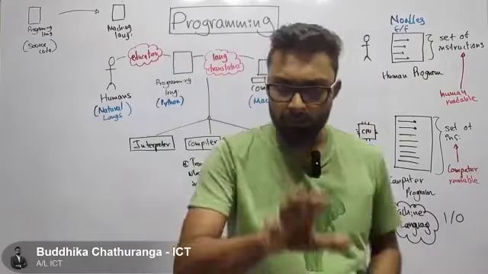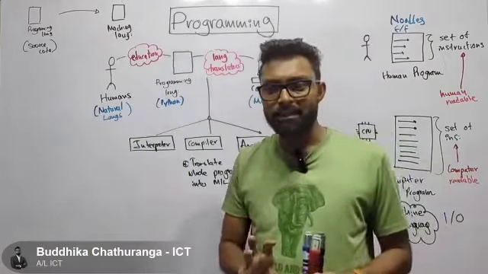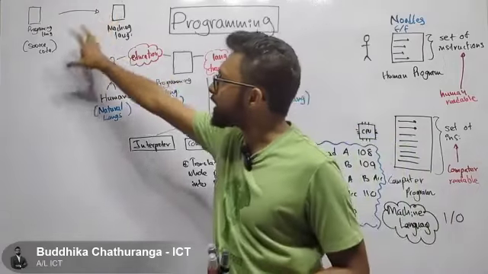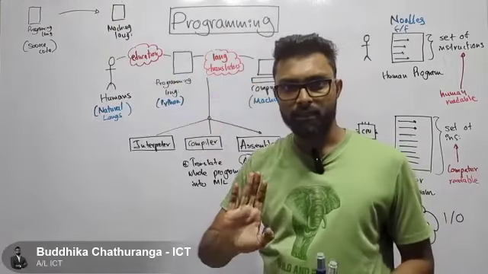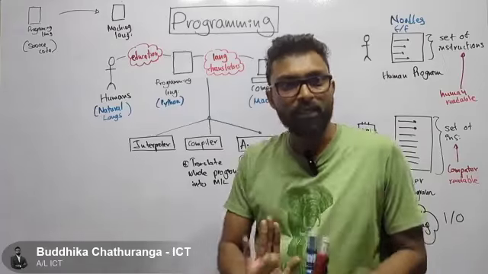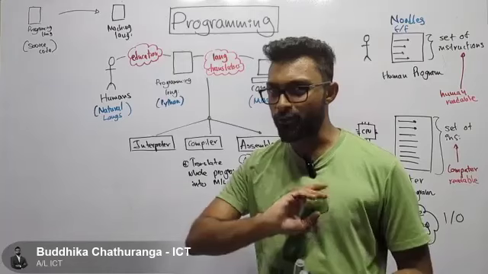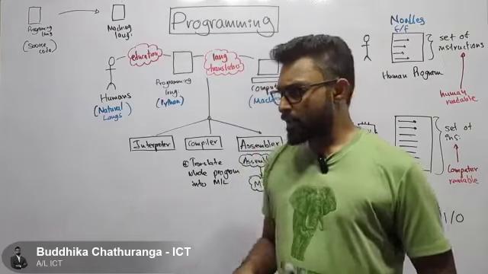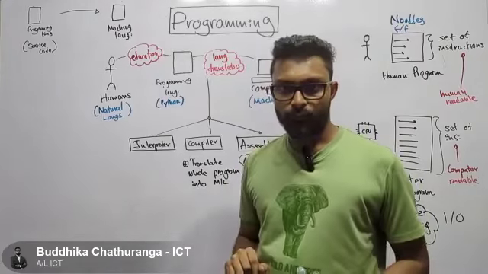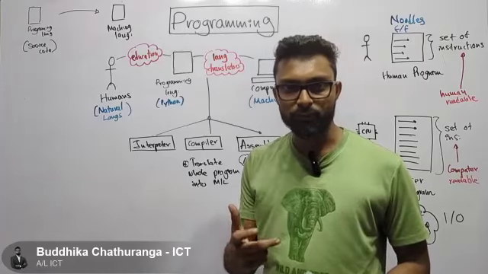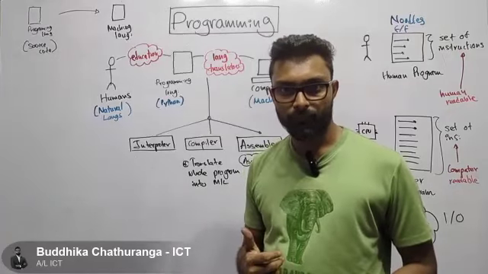Okay, what the compiler did is it only translates this program from the source code to machine language. That's all a compiler does. It's just translating things. It's not going to execute our code. Now, what does the interpreter do? What's the responsibility of the interpreter?